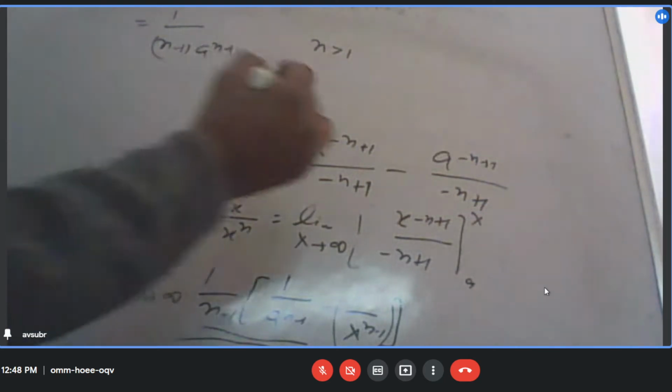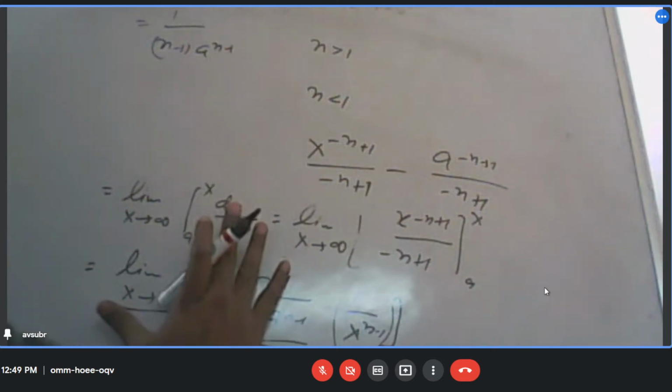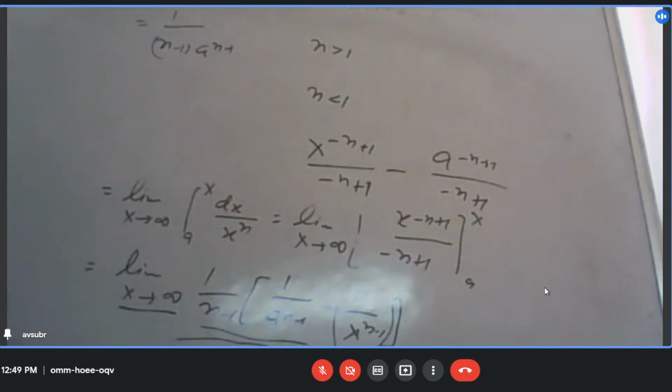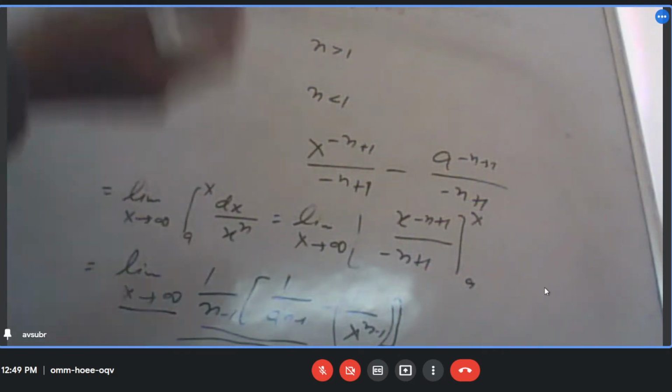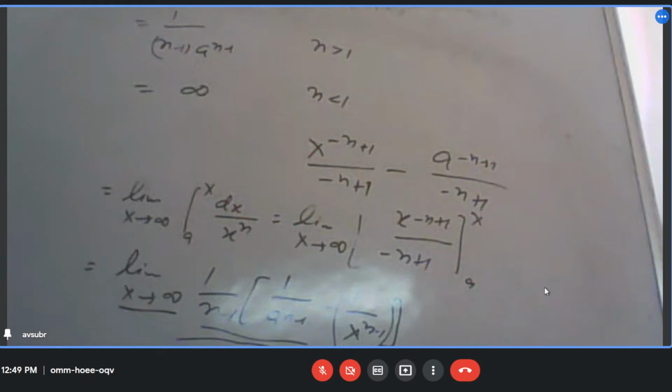Okay. And when n is less than 1, then what will happen? In that case, this will go in the numerator. ठीक है? Is it or not? Yes, sir. And x is very large. So in that case, what will happen? This will become very large and the other will become very small as compared to this one. So this will dominate. This will dominate means this is going towards a very large value. Very large means in mathematical language we call it infinity. So this is infinity. I hope it is clear to you all. Yes, sir.